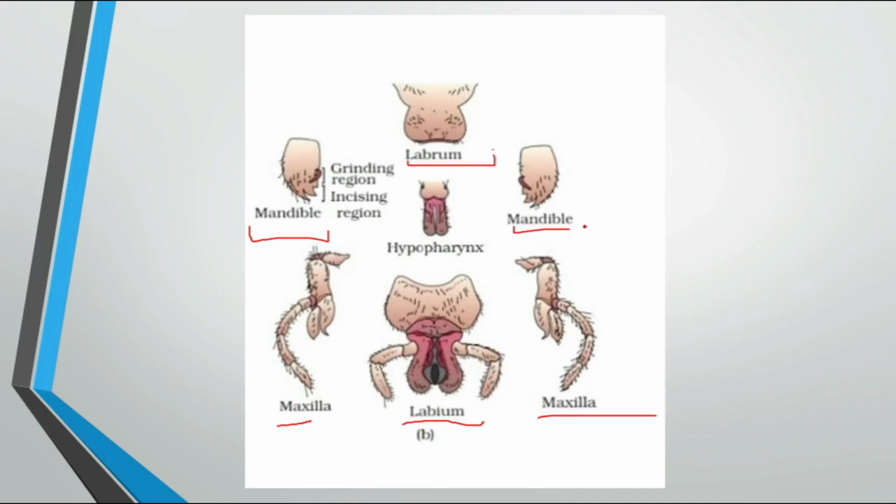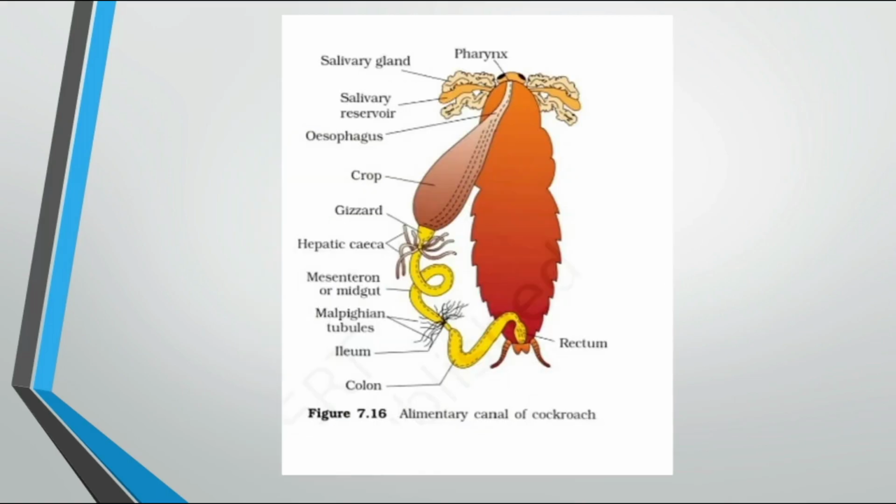Mandible works like teeth, and labrum and labium work as the lips. And this is the alimentary canal of cockroach: salivary gland, salivary reservoir, esophagus, crop, gizzard, hepatic caeca, midgut, then malpighian tubules, ileum, colon, rectum.